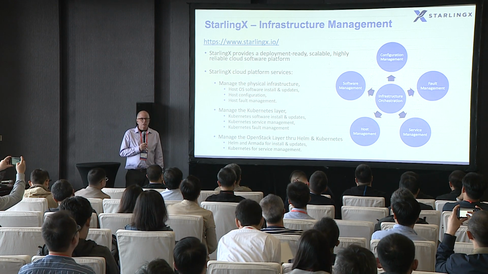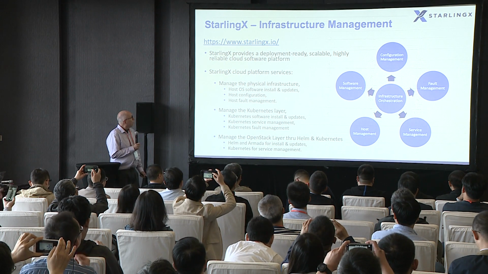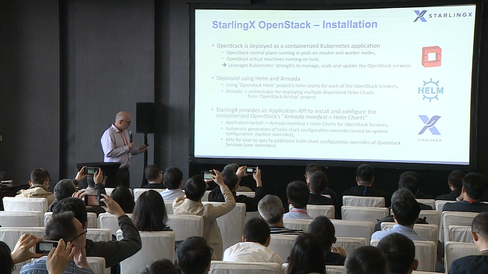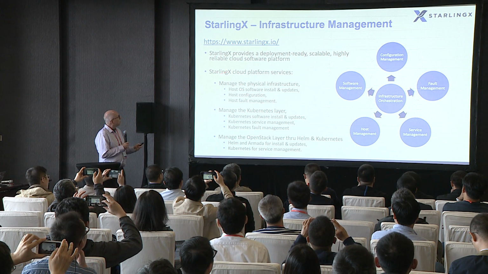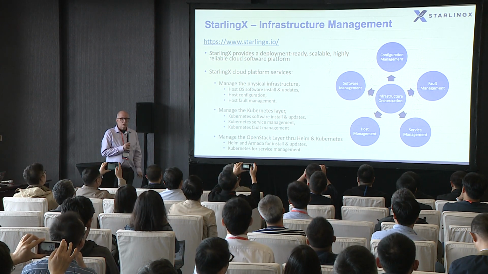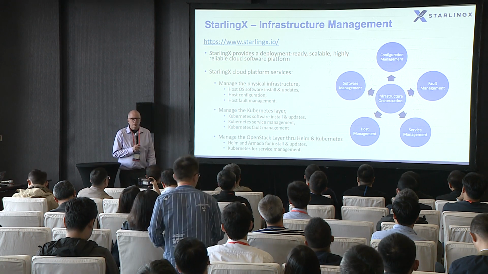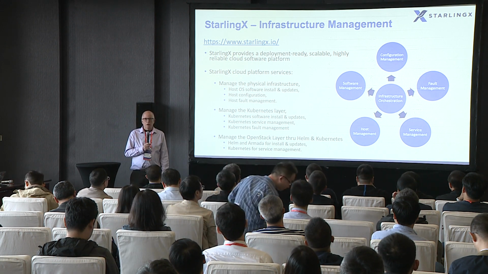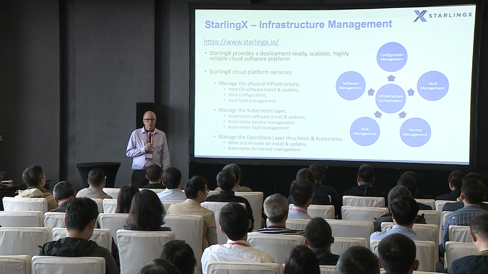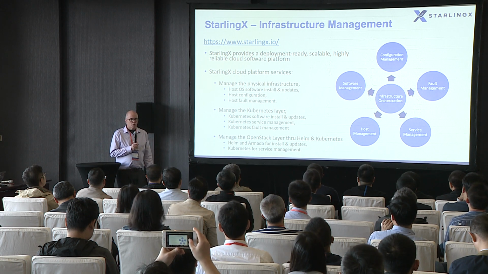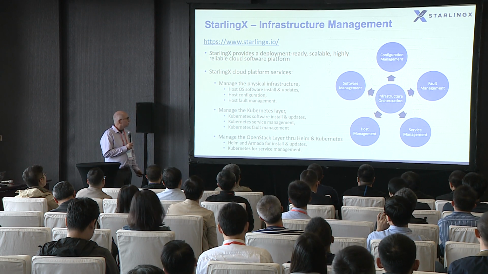So a little bit more about the Starling X services, which I touched on earlier. First off, it provides the management of the physical infrastructure. So the deployment of the bare metal services, the updates to the host operating system, as well as fault management and host configuration.